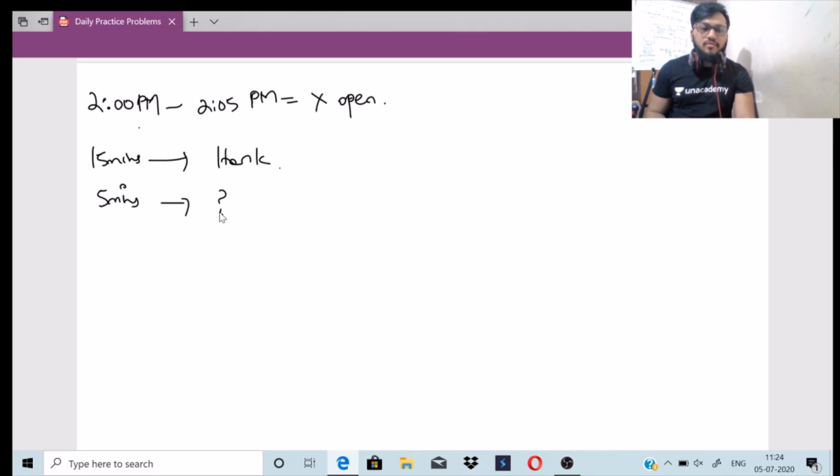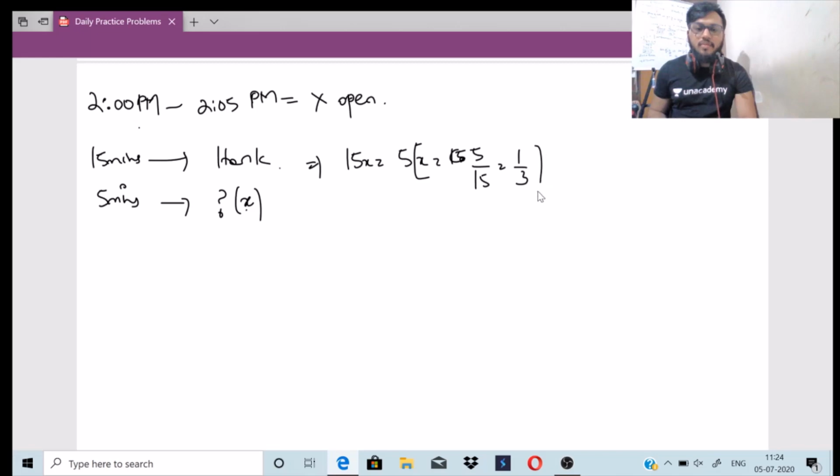So for 5 minutes, how much does it fill, right? So let us substitute this as x. So you will get 15x equals 5, or x is equal to 5 divided by 15, which is 1 by 3. So 1 by 3 part of the tank is already filled, so remaining work is equal to 1 minus 1 by 3, which is 2 by 3, right?